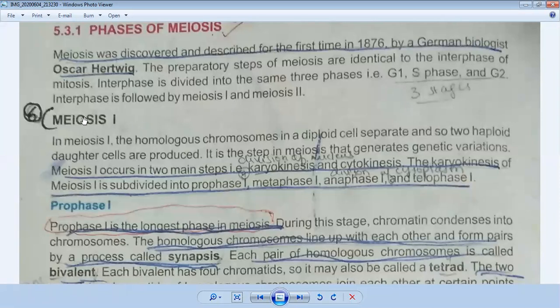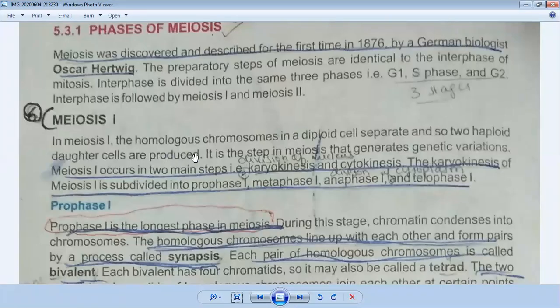Okay, what is meiosis 1? In meiosis 1, the homologous chromosomes in a diploid cell separate, and so two haploid daughter cells are produced. As I told you, for example, if in the center of the cell there are two pairs of homologous chromosomes, it means there are a total of four chromosomes. When they convert into two daughter cells, each cell gets two chromosomes.